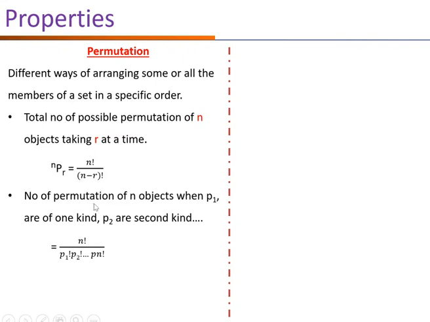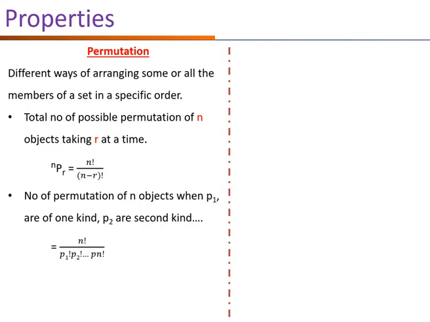Number of permutations of n objects when P1 are of one kind, P2 are of a second kind, and so on, is n factorial upon P1 factorial multiplied by P2 factorial and so on.